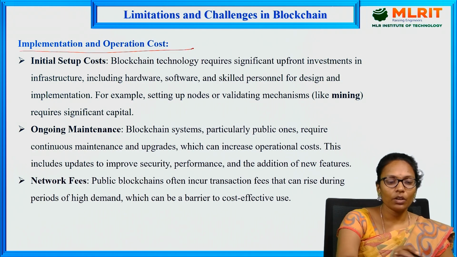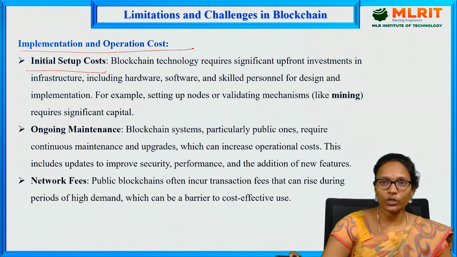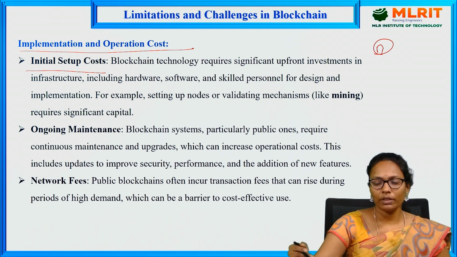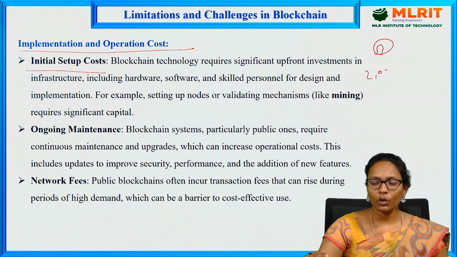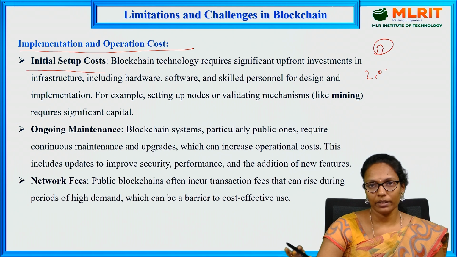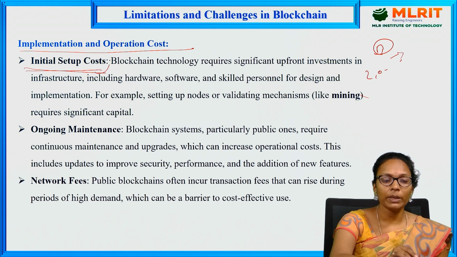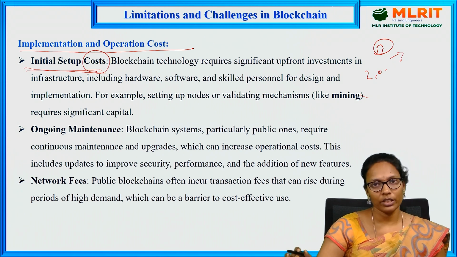Implementation and operational cost. First, the initial setup cost. Of course, as we discussed, if you are using a bank, for some amount by RTGS, if I want to transfer more than 2 lakhs or more than 10 lakhs, it will charge something, right? But with blockchain, you don't need to pay that; only a small extra fee will be paid. And you don't need an intermediary person here to maintain all this, so we can take the decision directly. All these advantages are there, but the initial setup will cost more when compared with the traditional system.